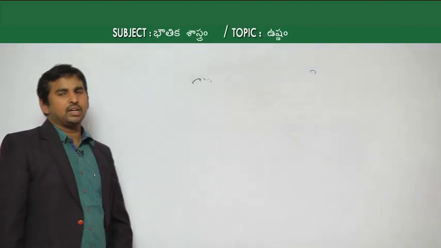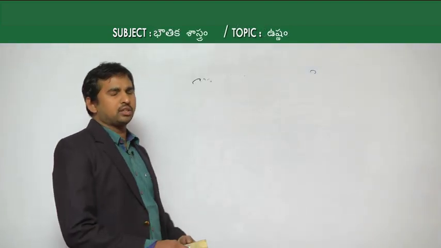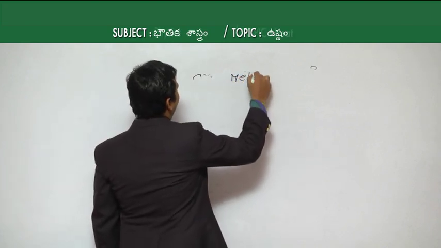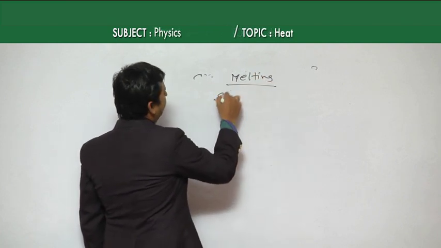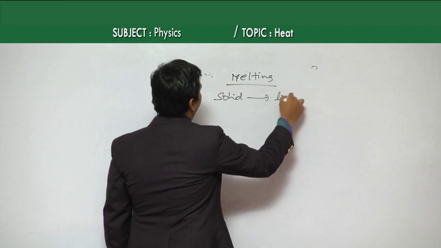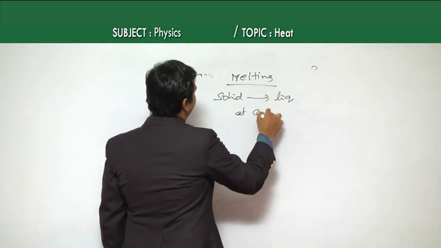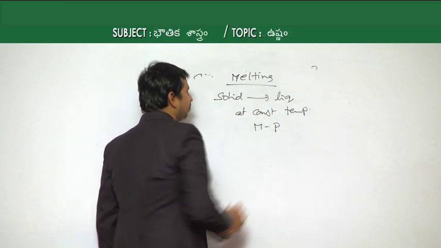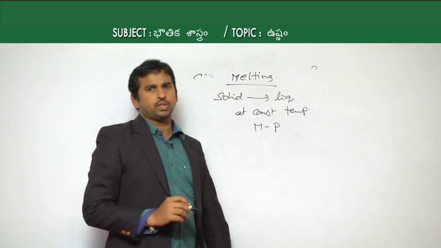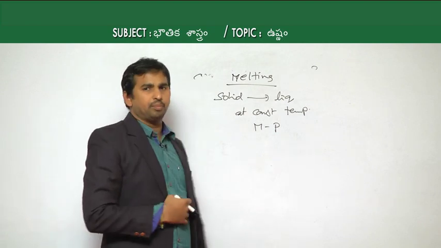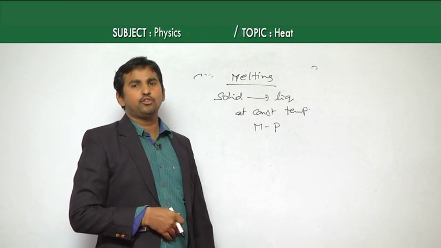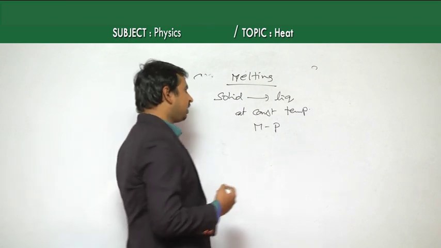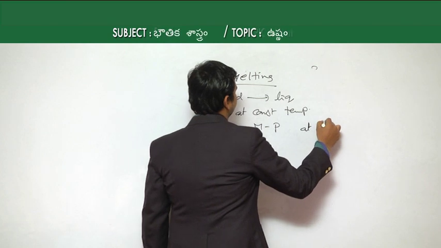Here, when ice starts melting, the melting process is nothing but a solid converting into the liquid state at a constant temperature. That constant temperature we call the melting point. Melting takes place only at the melting point, which is also called the fusion point, and another name for melting is the fusion process. This melting takes place for ice at 0 degrees Celsius.